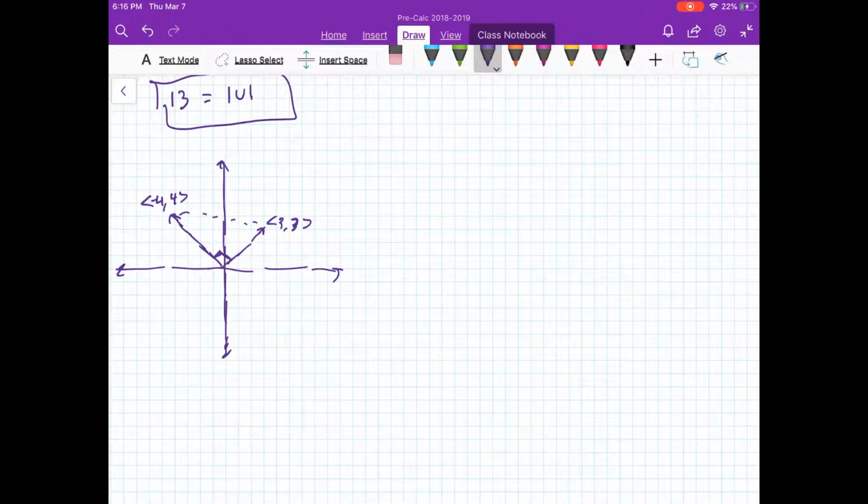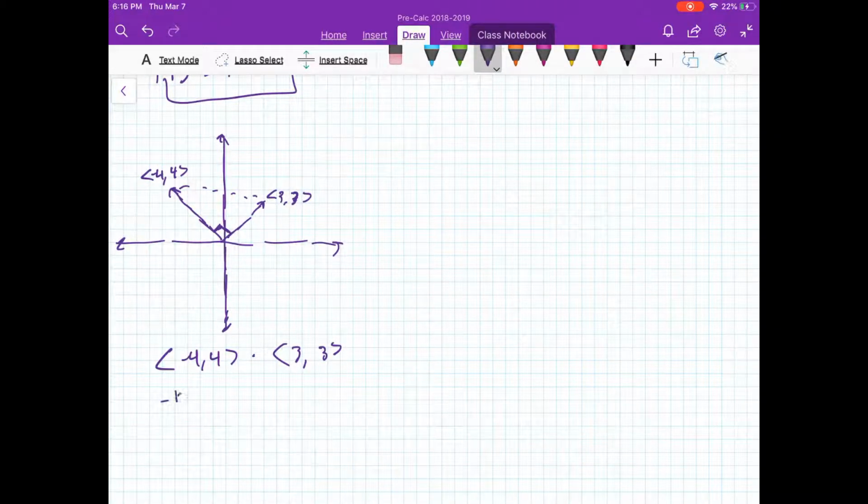If we took the dot product of these two vectors, you'd get negative 4, 4 dot 3, 3. That would give us negative 12 plus 12, which would just give us 0, which is interesting. And this is a fact that is true about all vectors that come together to make a right angle between them. If the angle between them becomes a right angle, then the dot product of those two vectors will become 0.